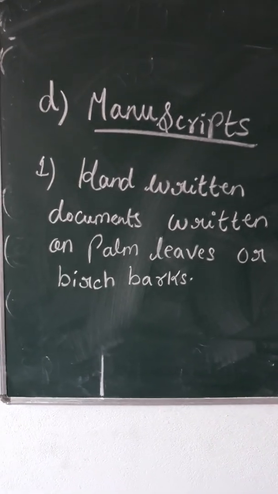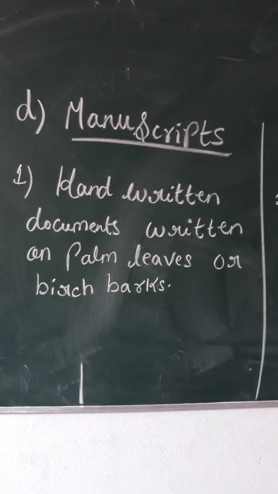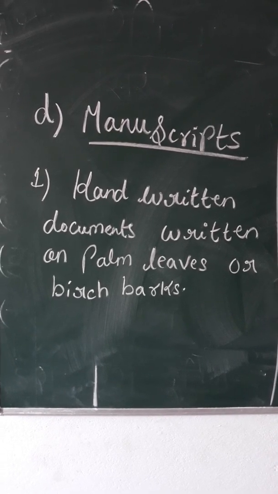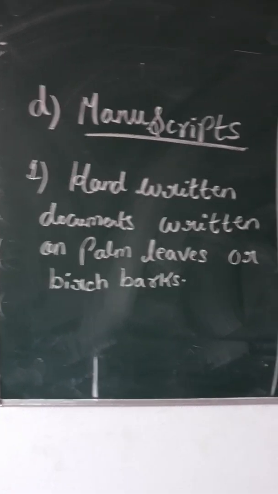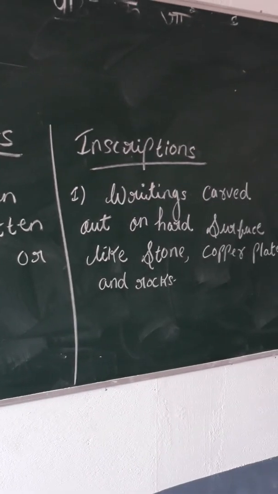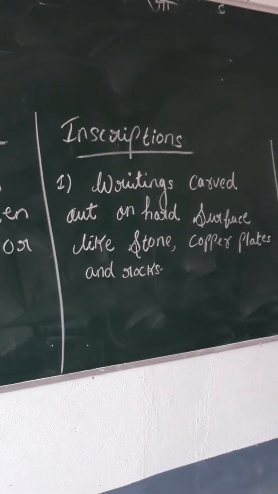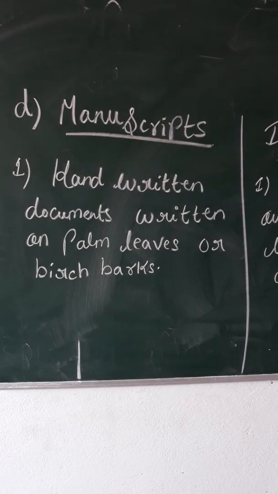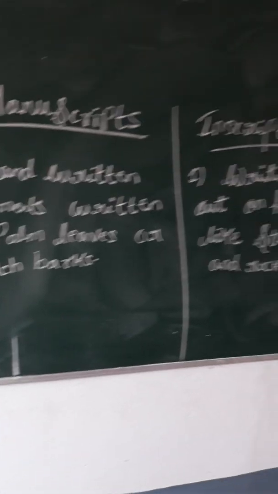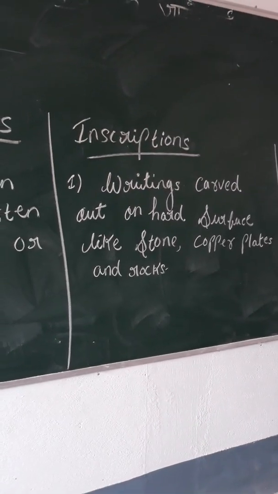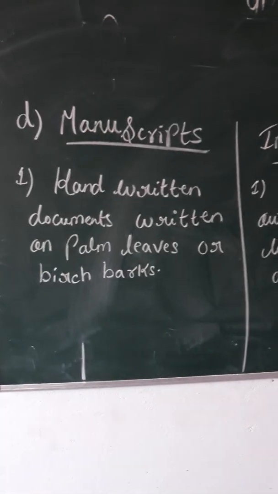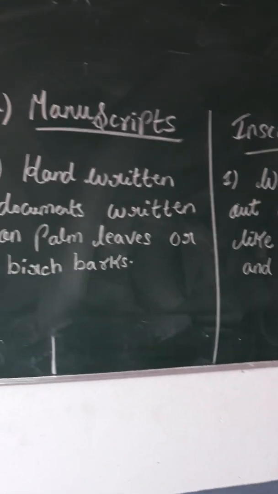You can see on board that manuscripts is a handwritten documents written on palm leaves or birch barks. Okay, manuscript. And what about inscription? Inscriptions are writing carved out on hard surface like stone, copper plates and rocks. So you can see manuscript, handwritten documents written on palm leaves or birch barks, and inscriptions are written carved out on hard surface like stone, copper plates and rocks. So these 2 things, manuscript and inscription, differentiate you can write from here.